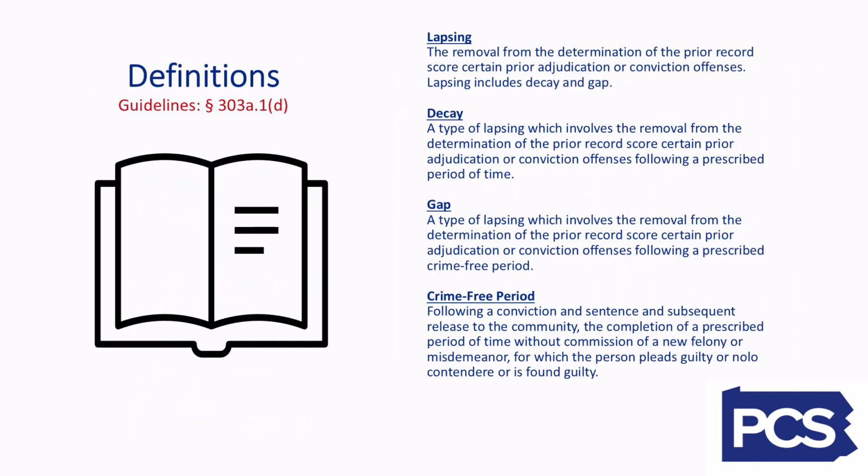In general, definitions used to apply the 8th edition guidelines are found at section 303A1D. Here are some of the definitions that are relevant to prior record score. Lapsing is the removal of certain prior offenses and includes decay and gap. Crime-free period is a prescribed amount of time without the commission of a new felony or misdemeanor for which a person has been convicted. To learn more about these definitions, check out our video about lapsing policies.